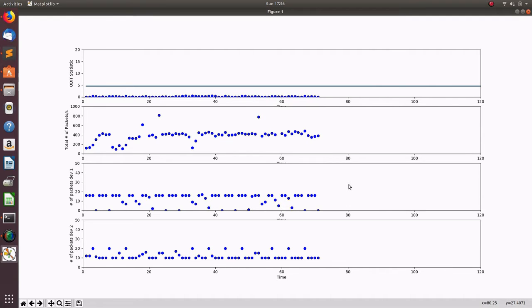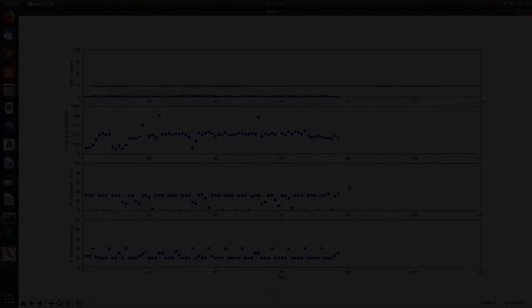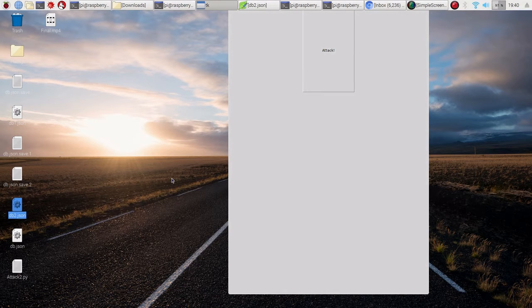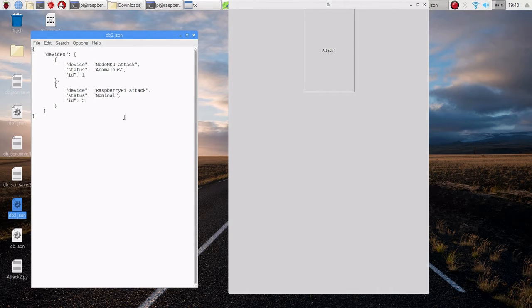Now let us take a closer look at how we begin our attacks. The compromised devices check the status with the control server, which at the moment shows nominal. Once we begin the attack, the status is changed to anomalous, which signals the compromised devices to slightly increase their packet rates. As we can see, the status has been changed to anomalous.